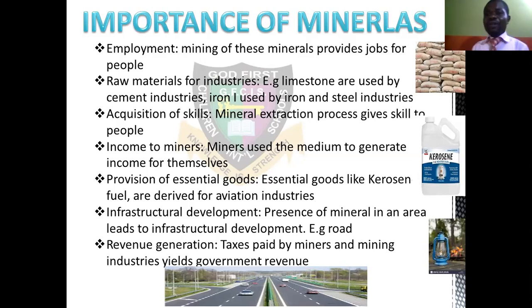Another one, raw material for industries. I've shown you the limestone that is used for cement production. These are cements you are seeing here. Limestone is used for the production of cement. Limestone is a very good raw material. That's the raw material for the cement. So the cement factory or industries will need limestone as a raw material for their functions, for them to be able to produce cement. The heap of cement you are seeing there is gotten from that particular raw material called limestone. Without the limestone, they will not be produced.